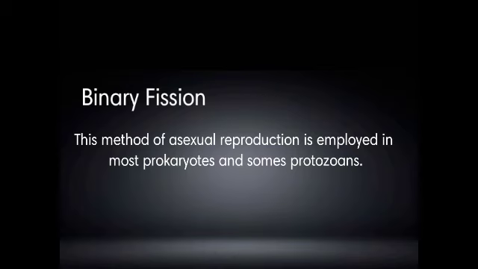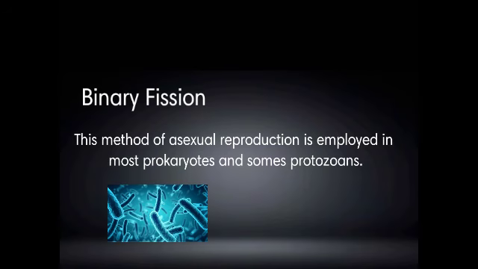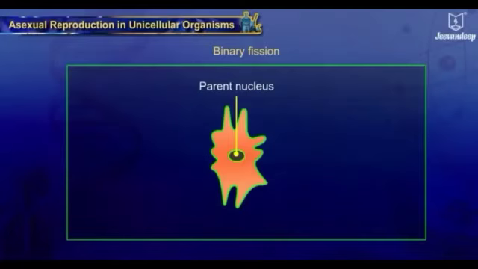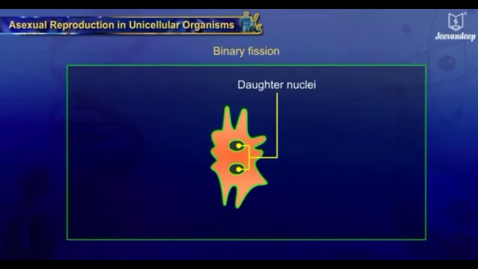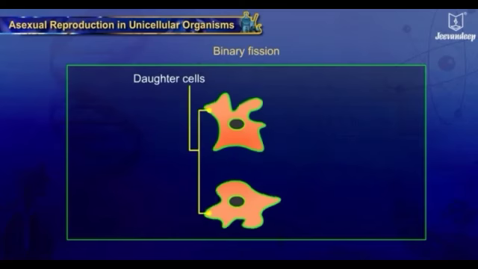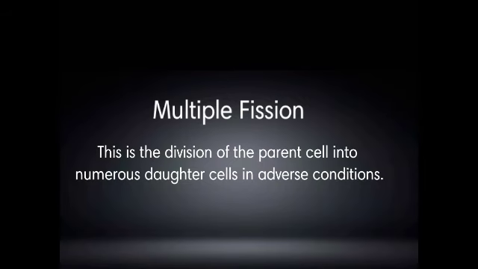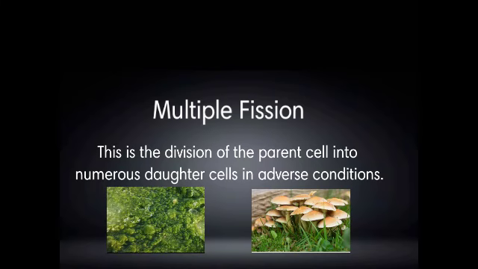This method of asexual reproduction is employed in most prokaryotes and some protozoans. In this process, the single cell divides into two, resulting in two daughter cells. Multiple fission. This is the division of the parent cell into numerous daughter cells in adverse conditions, and the algae and the fungi are examples that reproduce by this method.